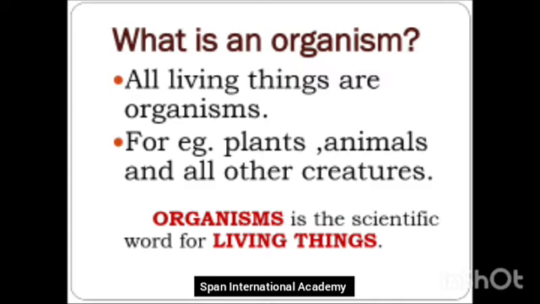Organism is the scientific word for living things. Now, when we talk in our day to day regular language, we tell that this is a living thing. Plants are living things. A boy is a living thing. Or a cat is a living thing. But in science, when we are studying science, for few things we have to use scientific words. So organism is a scientific word for living things.